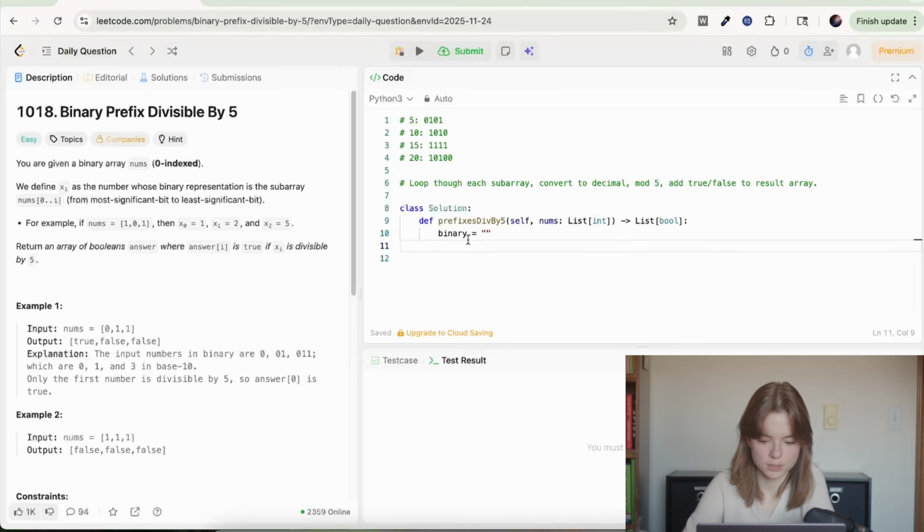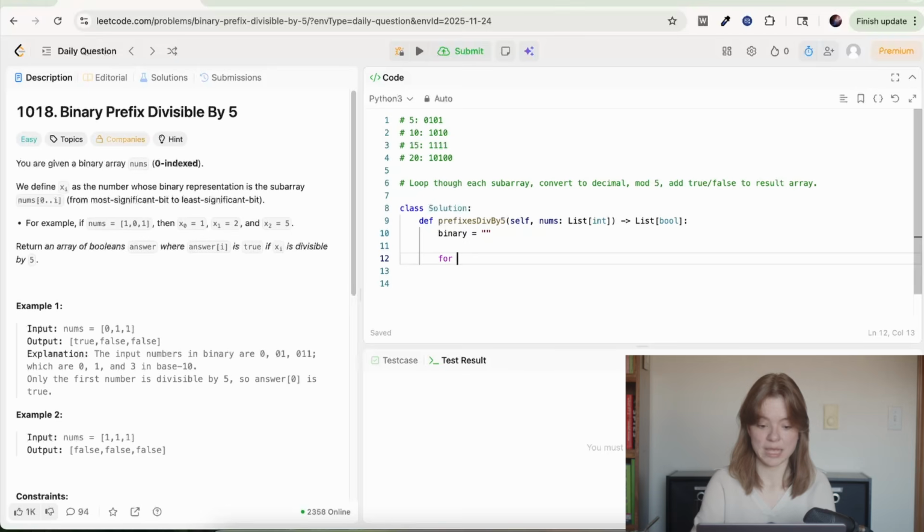So our binary string is going to be empty, and then for each item in nums, we're going to append to the string, convert that string to a number, and then mod 5 it. And then we want to have the index in nums so that we can add it to a resulting array where we have just booleans. I think we might have to convert that to string.